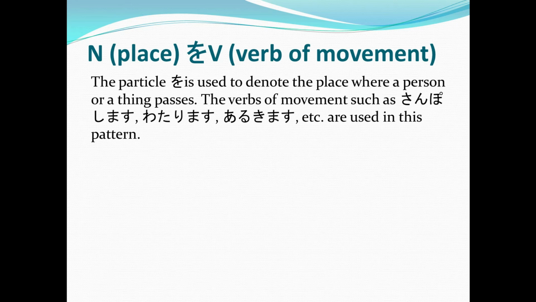So the verbs of movement such as sanposhimasu, watarimasu, and arukimasu, etc. are used in this sentence pattern. So what is sanposhimasu? Yes, that's to take a walk. And then watarimasu, to cross, of course, for a street or a road. And then arukimasu, to walk or by walking. Okay, look at this example, everyone.